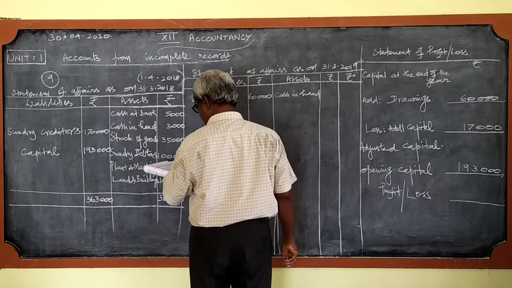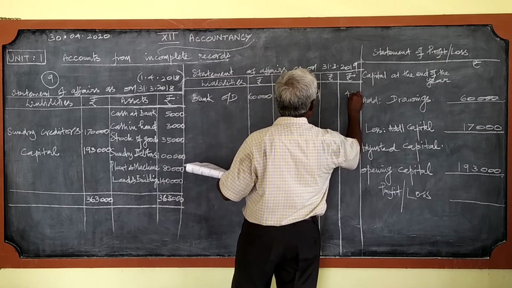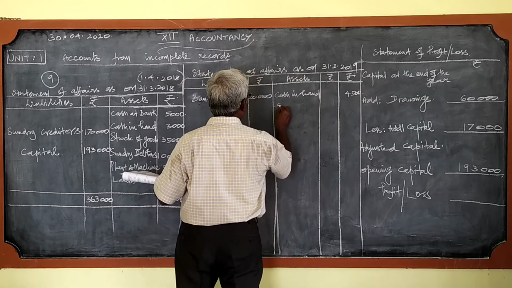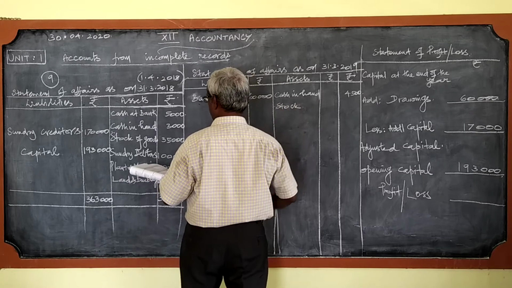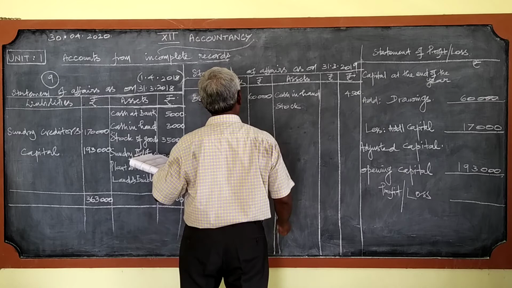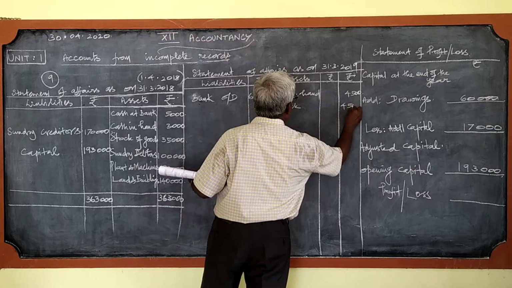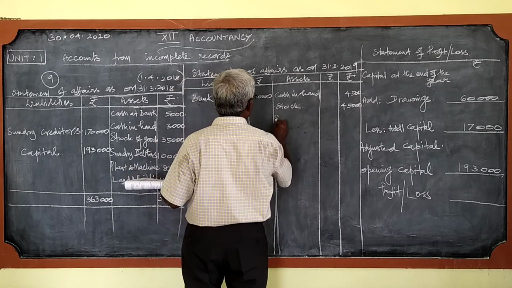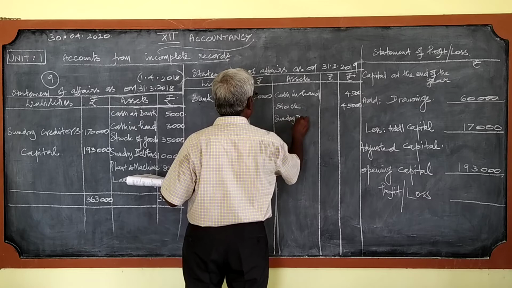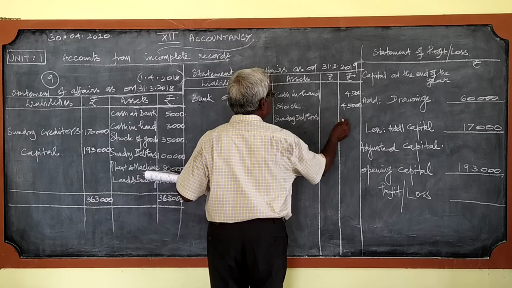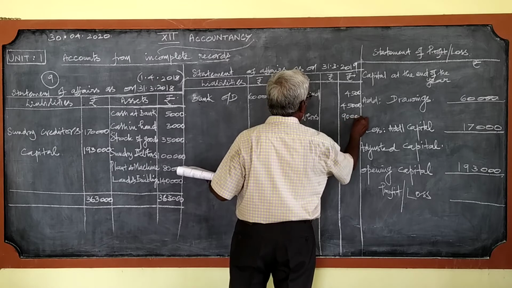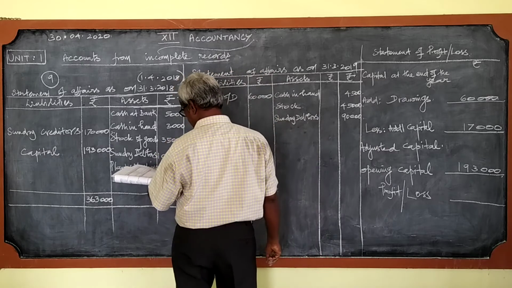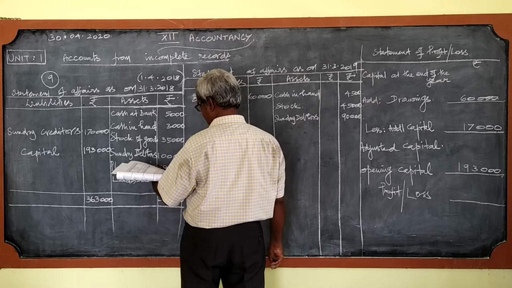And other items as usual, cash in hand 4,500, and the stock 45,000, sundry debtors 90,000, plant and machinery.